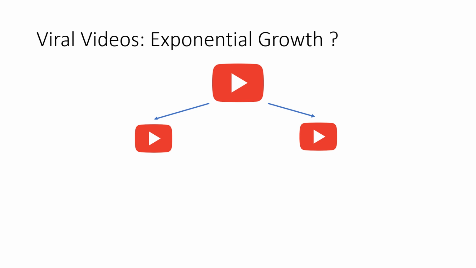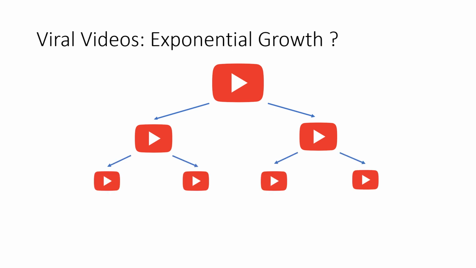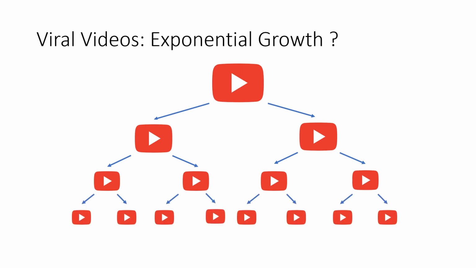So at that time, two people have seen the video. Next, the process repeats, and the two people who have watched the video are now leading on two other people to watch the video. So now there are four. And the next generation after that, those four viewers lead to four more viewers and so on. So you can see 1, 2, 4, 8, 16 and so on. And that is indeed exponential growth. So it seems like this is a very reasonable assumption to say that viral videos grow exponentially.